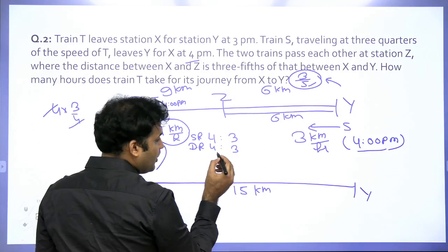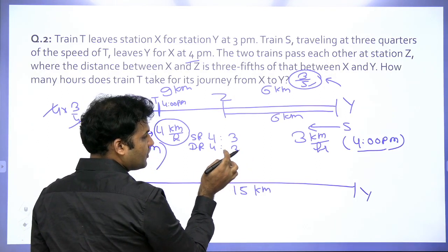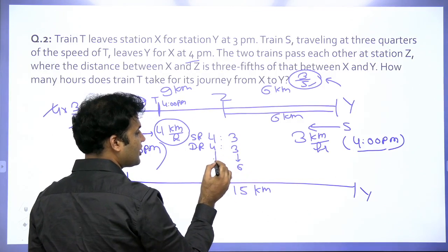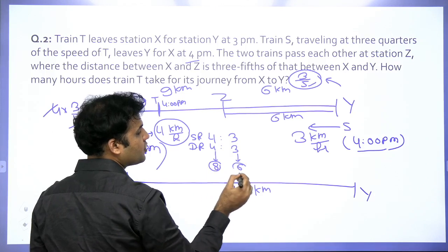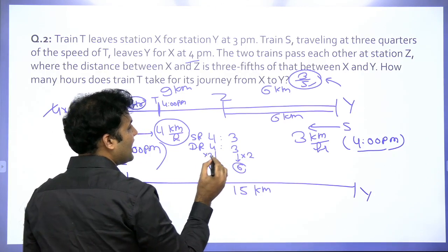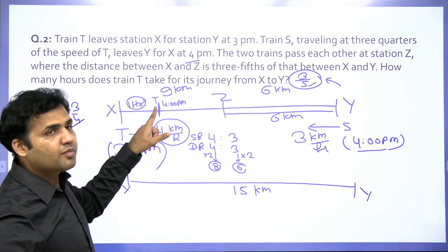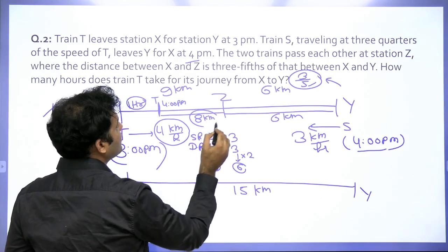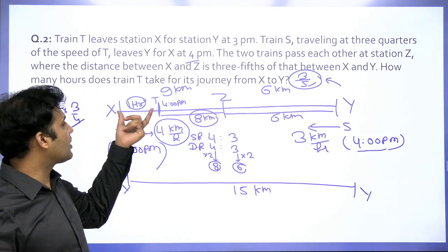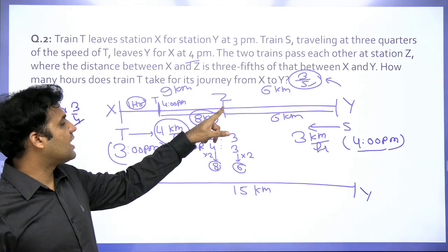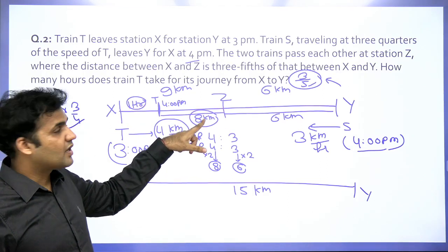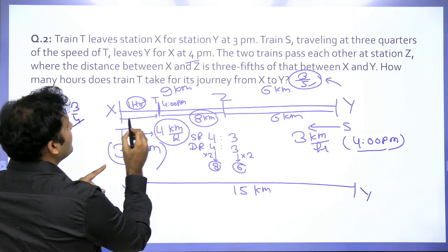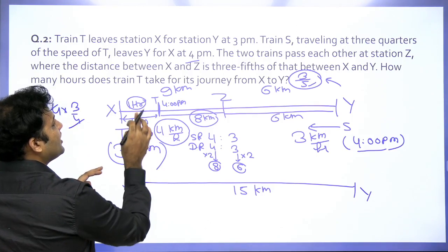This is a basic thing that we should know. Now, here we know that if this train is traveling a distance of 3, this train is traveling a distance of 4. If this train is traveling a distance of 6, this train must be traveling a distance of 8. A basic ratio concept, right, guys? So that means, can I say that after 4 p.m., this train has traveled a distance of 8 km from this point to this point. Now you are left with 1 more kilometer. This distance is 9 kilometers, and 8 kilometers out of 9 kilometers is traveled by this train after 4 p.m.